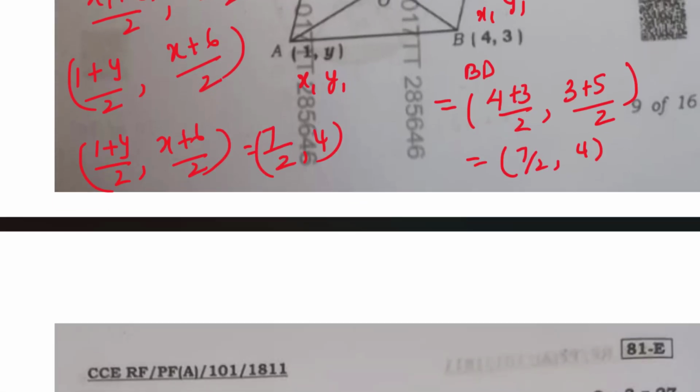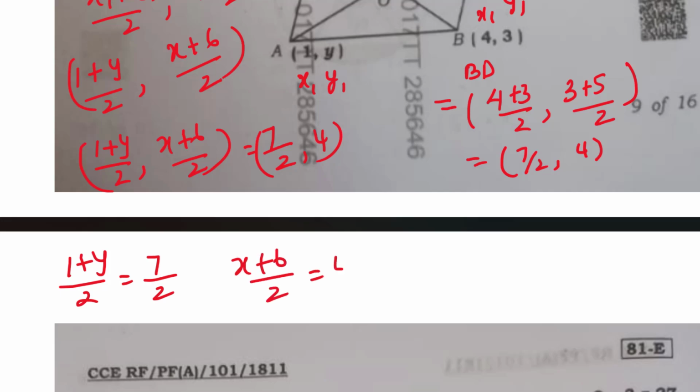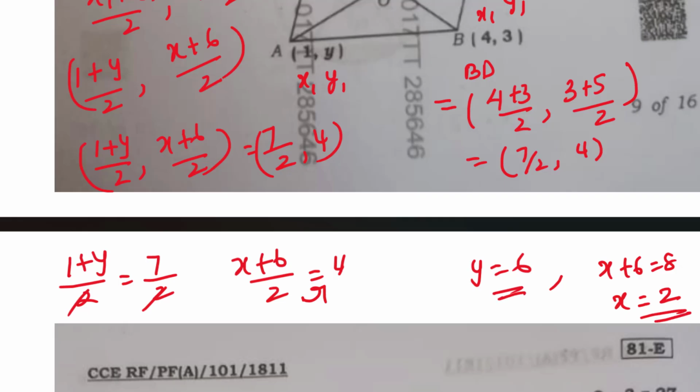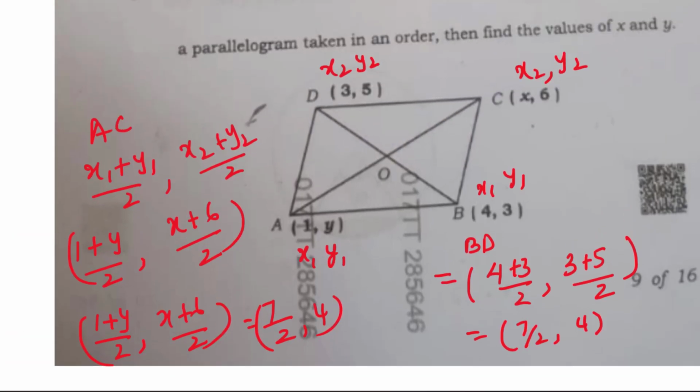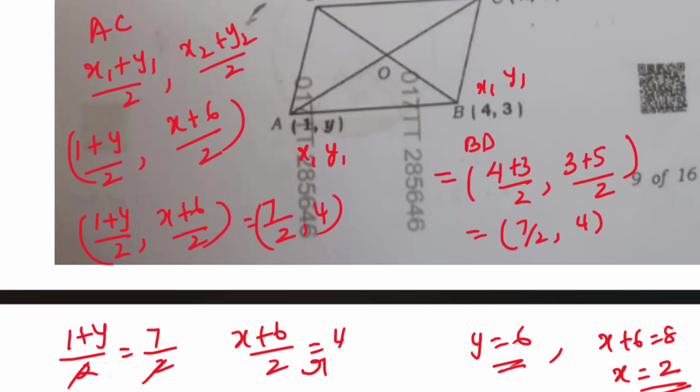Now, clearly I can find the answers, right? See, I have 1 plus y by 2 is equal to 7 by 2. I have x plus 6 by 2 is equal to 4. So here I'll get y is equal to 6. And here, if 2 will go there, I will have x plus 6 is equal to 8 and x will be equal to 2. So x value is 2 and y value is 6. That is what the question is, right? You have to find the values of x and y, right?